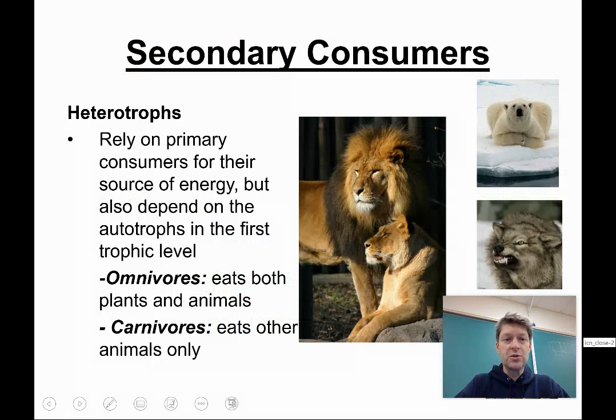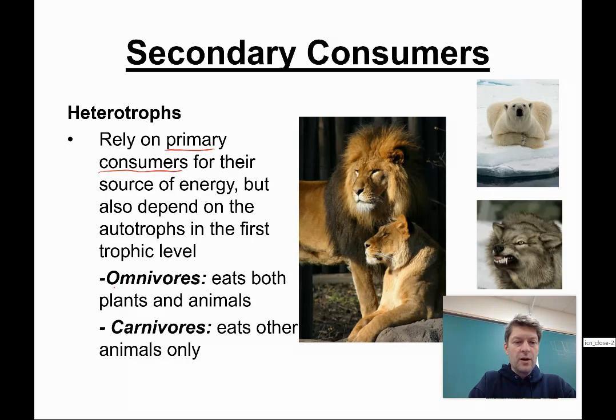The secondary consumers, they rely on the primary consumers. They're also heterotrophs, which means they have to eat stuff. They don't make their own food. They rely on primary consumers for their source of energy, but they also depend on the autotrophs in the first trophic level. How do they also depend on them? Well, because the primary consumer has to eat the autotroph, or the producer. So that means these secondary consumers must also rely on that.